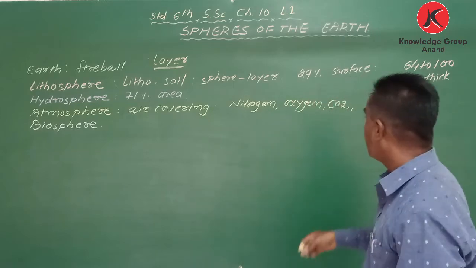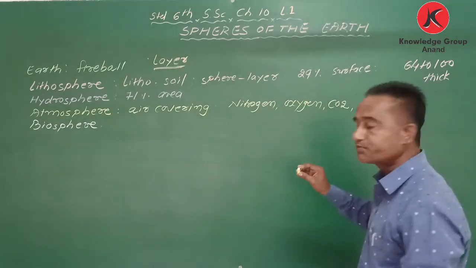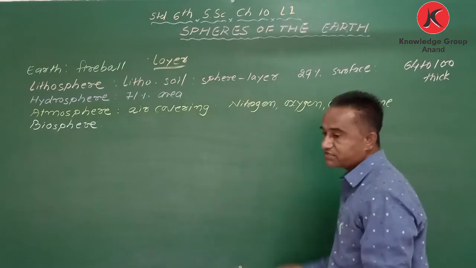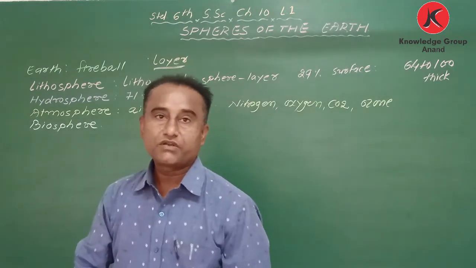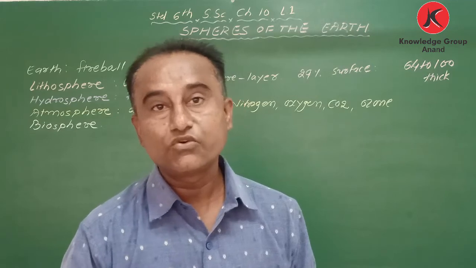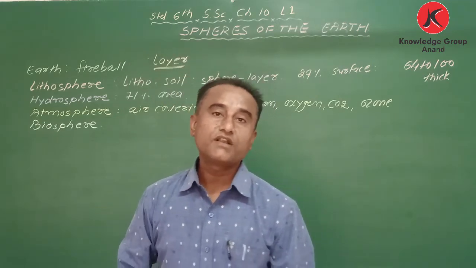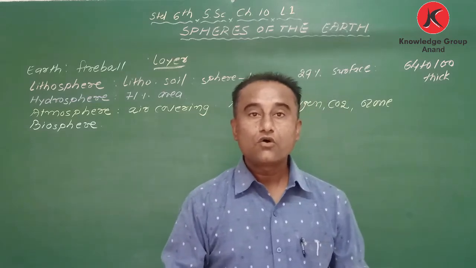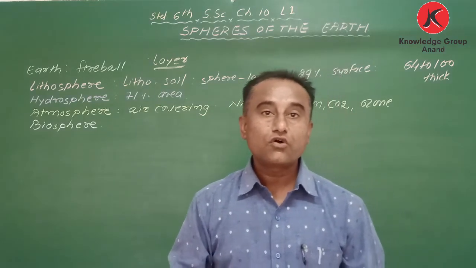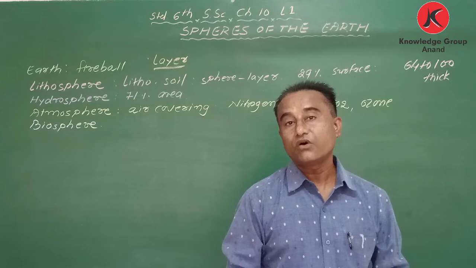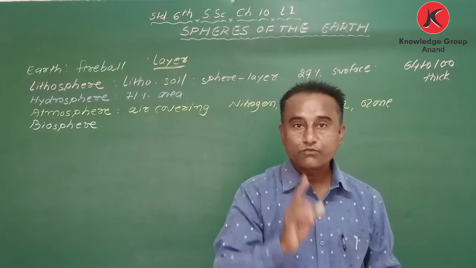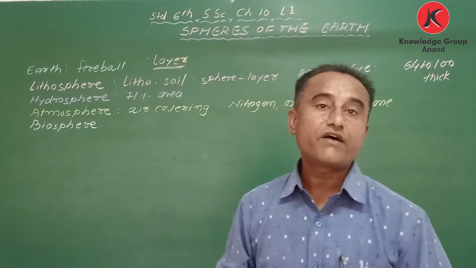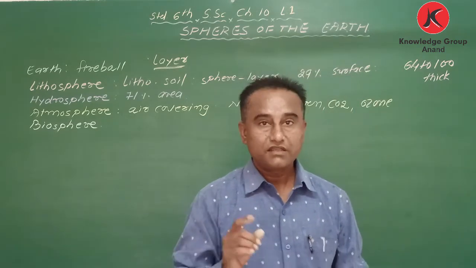Okay, my dear student, here one more thing I would like to explain, that is called ozone gas. When we say ozone gas, my dear student, it is most essential for us. Normally we find ozone gas on the seashore or open ground early in the morning. That is most essential because it stops the ultraviolet rays of the sun.